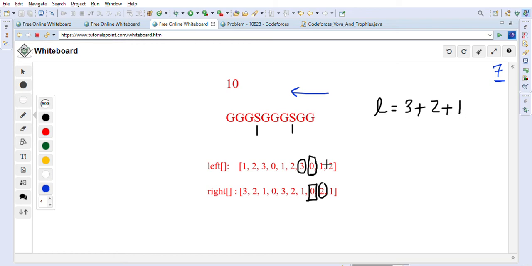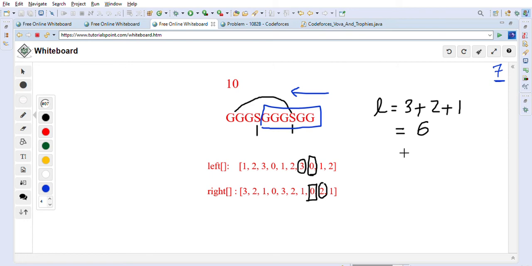The 1 is because we are going to replace this S with a G, taking a G and swapping it in. So the total length is 6. You can see it here; I'll highlight it. This is the total length 6: 1, 2, 3, 4, 5, 6, because S will become G after swapping.